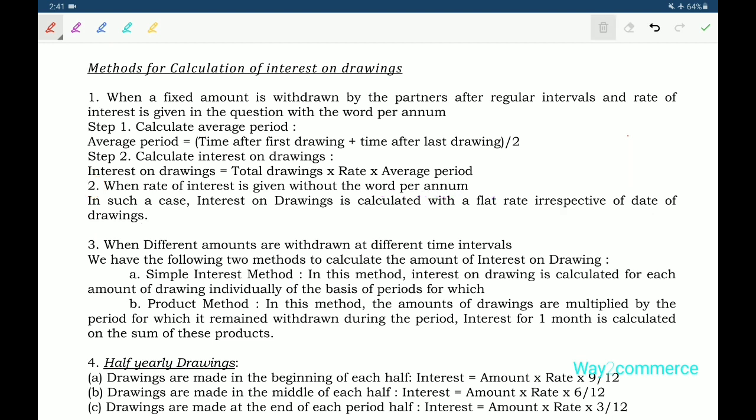Next, the third one is when different amounts are withdrawn at different time intervals.